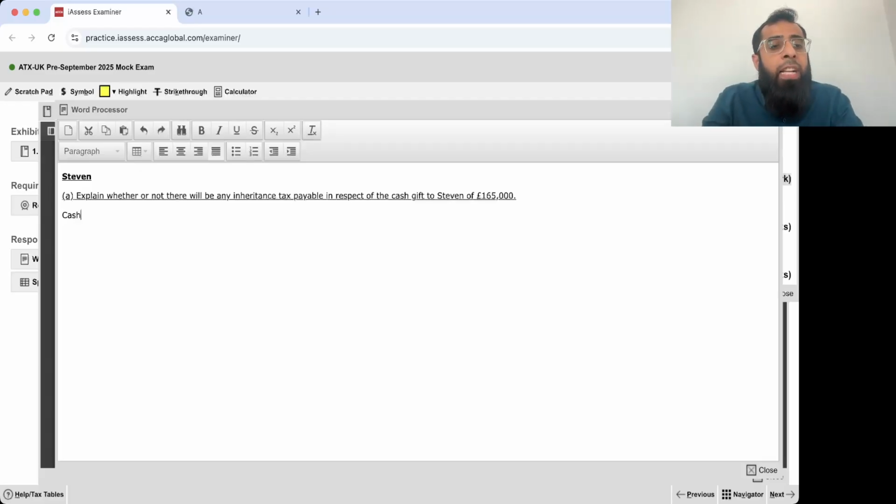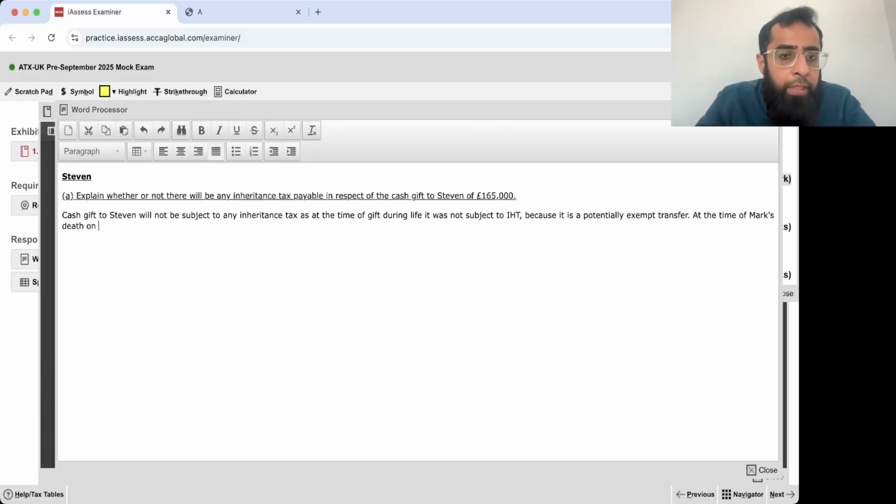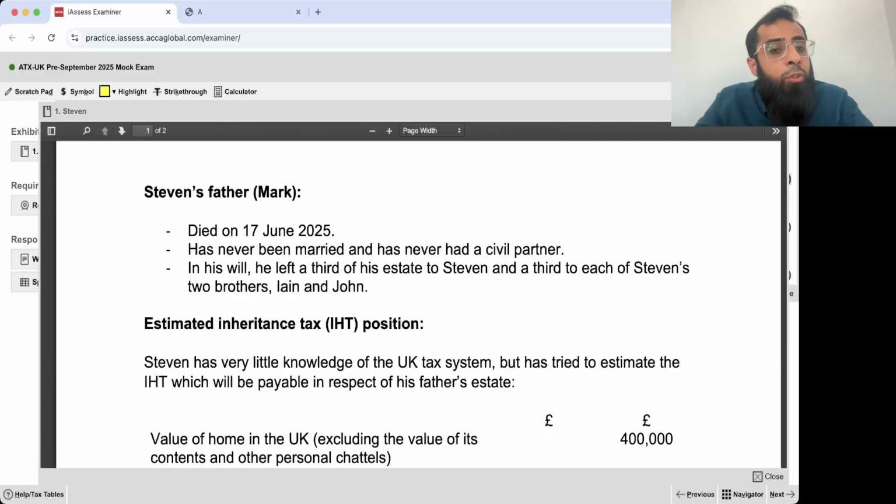Cash gift to Stephen will not be subject to any inheritance tax, as at the time of gift during life it was not subject to IHT, because it is a potentially exempt transfer. At the time of Mark's death, when did Mark die? Mark died on 17 June 25.